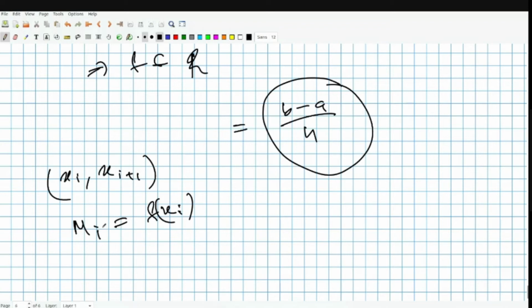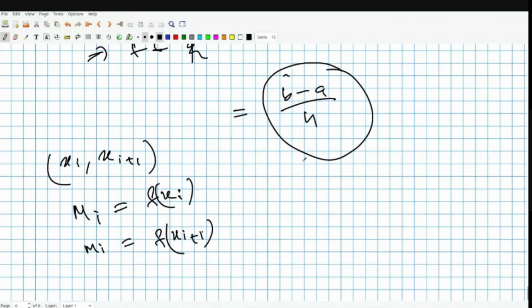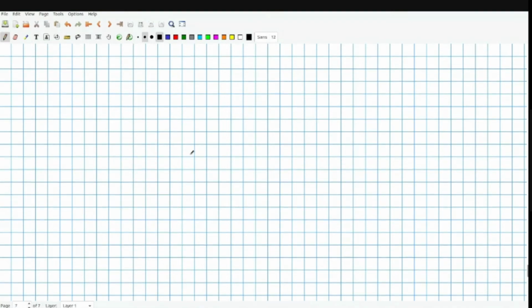So for now, if you are considering it to be decreasing, then the maxima will be attained at the first point, and the minima will be attained at the second point, xi plus 1, right? Now the point is I can actually choose n to make this number pretty small, right?